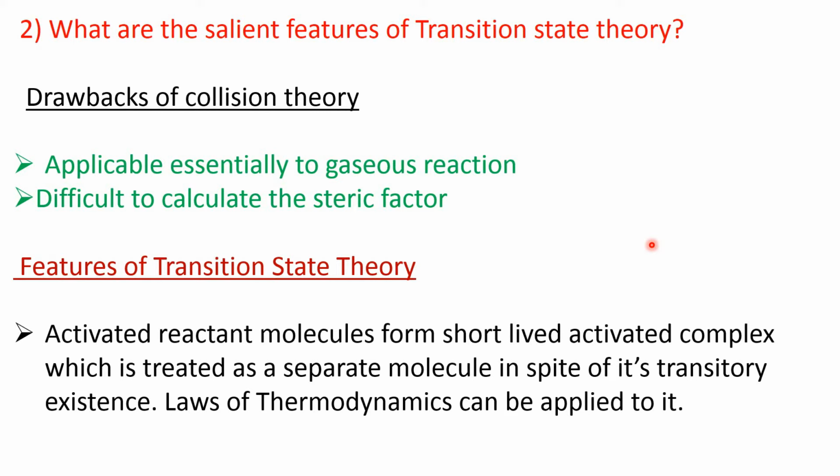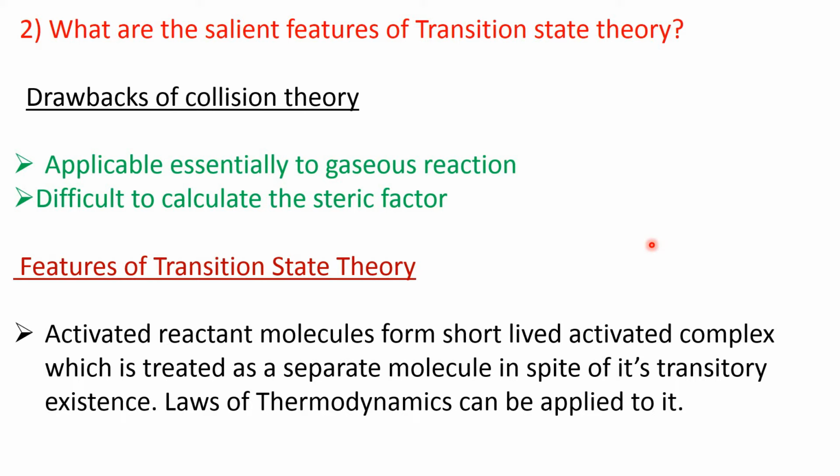In collision theory, we have observed that the reactant molecules acquire some extra energy from the environment and reach a certain high energy level known as the threshold energy level. Now these energized or activated molecules collide among themselves and give the product.